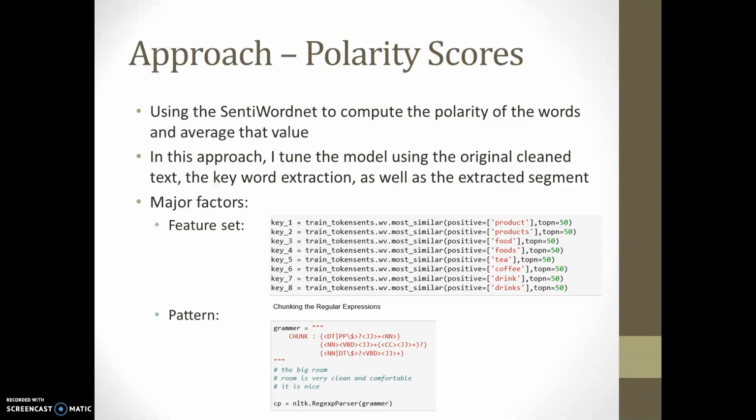I used the whole training text file to run word2vec and get the positive similar words to the keywords, which I found by running a word count over the entire review text. I found several words that should really be the keywords when we think about fine food review text, such as products, food, tea, coffee, and drinks. I also ran patterns: a noun followed by an adjective, or a verb, adjective, and noun.